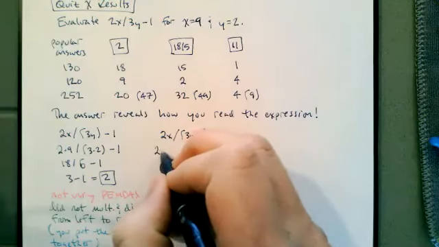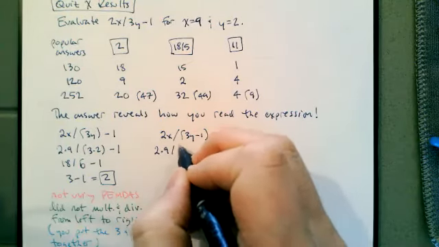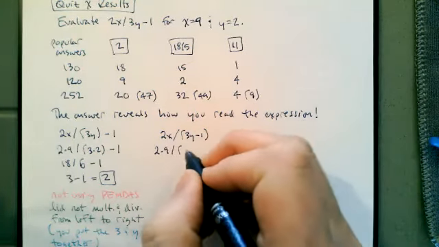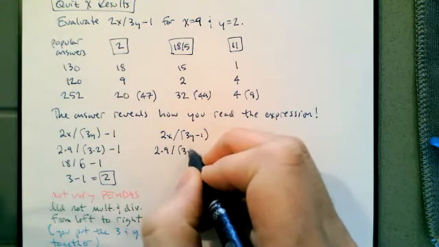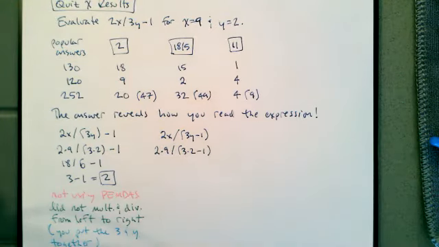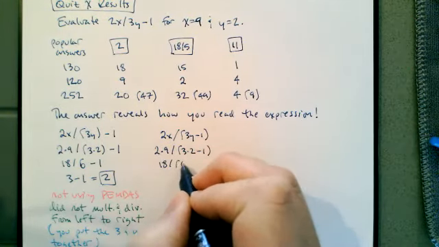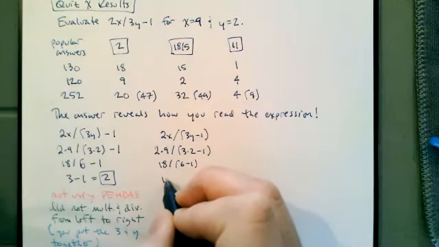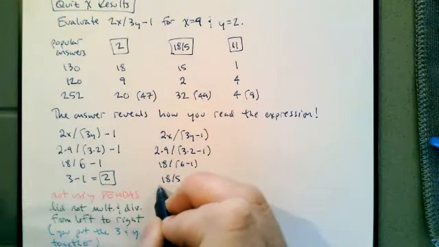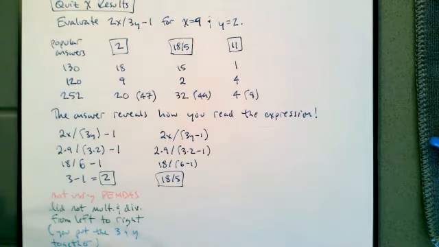So we have 2 times 9 divided by the difference of the product of 3 and 2 and 1. So 2 times 9 is still 18. 3 times 2 is 6 minus 1. 6 minus 1 is 5. And, well, that's where we stopped. Some of you said 3.6, which is fine. 18 over 5 is exactly 3.6.